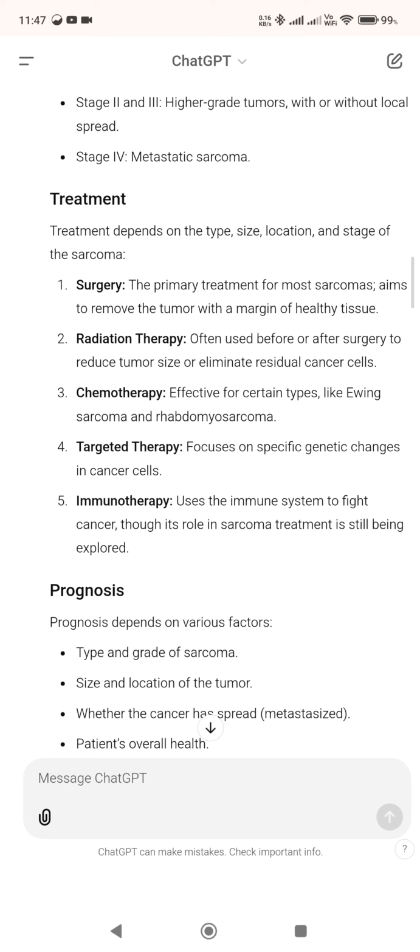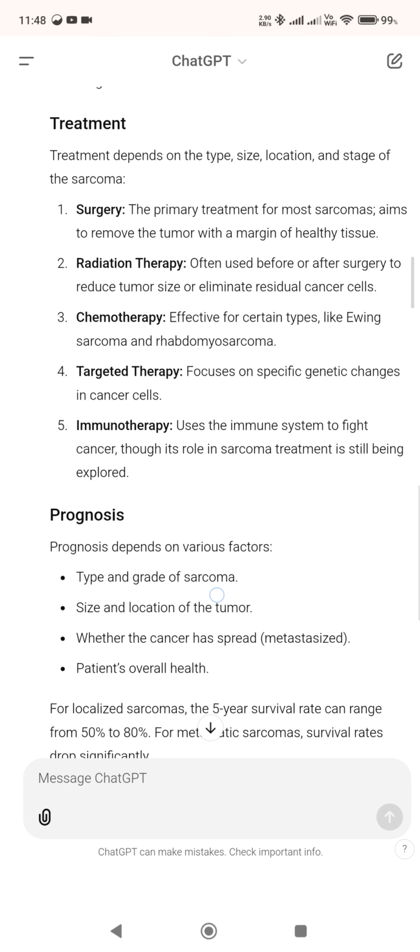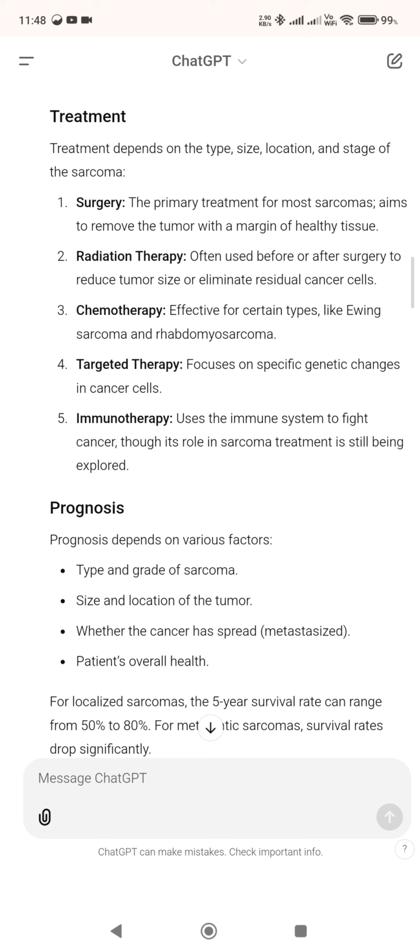Treatment. Treatment depends on the type, size, location, and stage of the sarcoma. 1. Surgery. The primary treatment for most sarcomas aims to remove the tumor with a margin of healthy tissue. 2. Radiation therapy, often used before or after surgery to reduce tumor size or eliminate residual cancer cells. 3. Chemotherapy, effective for certain types like Ewing sarcoma and rhabdomyosarcoma.